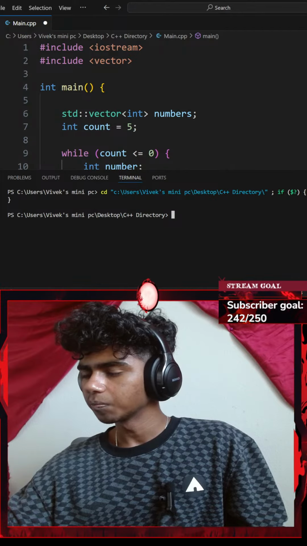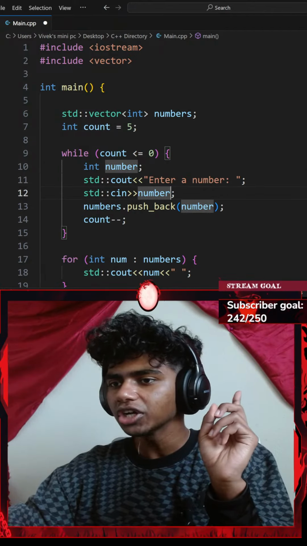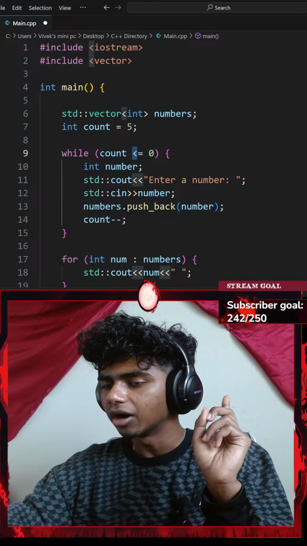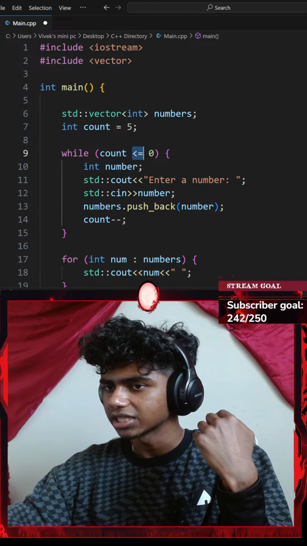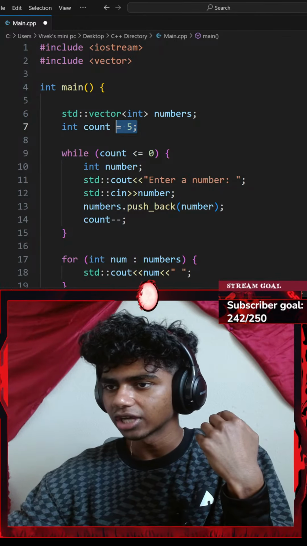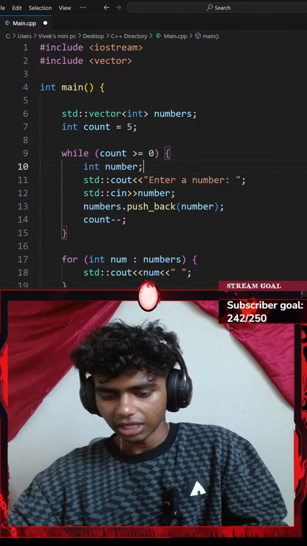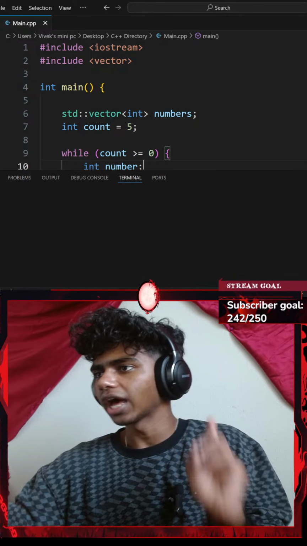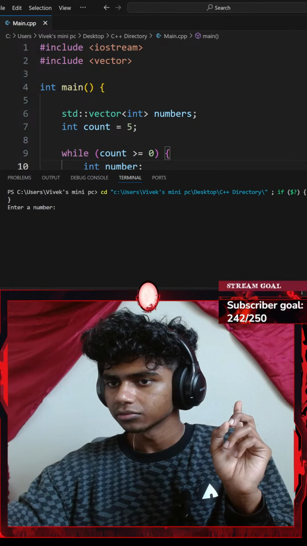Oh, nothing loaded. Okay, let's see. Why could it be that nothing loaded? It could be my condition: while my number is less than or equal to 0. 5 is not less than nor equal to 0, so I gotta change this to greater than. Okay, now let me hit Ctrl S to save the code, and if I run the command, enter a number,